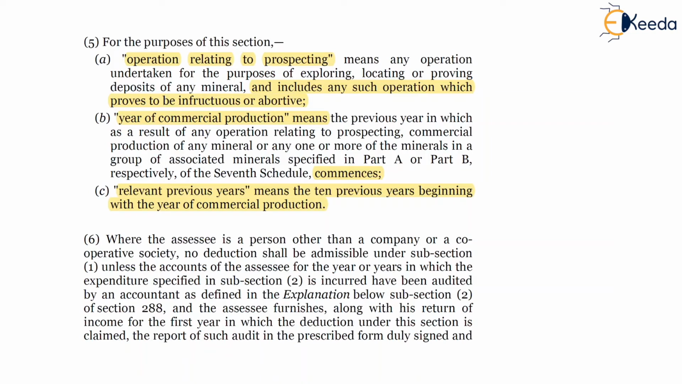Subsection 7 and 7A. Subsection 7 is related to amalgamation. In the case of amalgamation, nothing will be allowed to the amalgamating company from the year of amalgamation. It will be allowed to the Indian amalgamated company, and provisions which were applicable to the amalgamating company will continue to be applied to the amalgamated company.